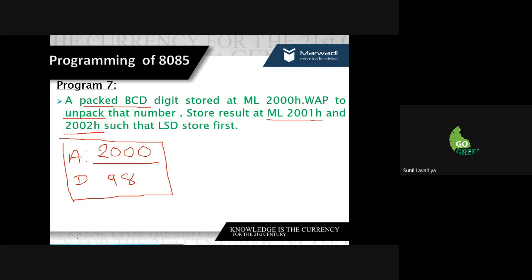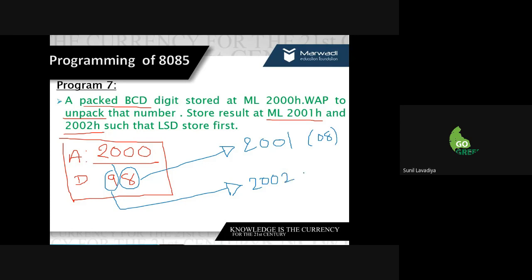The digit 8 we have to store on memory location 2001, so the data will be 08, and the digit 9 we store on location 2002.